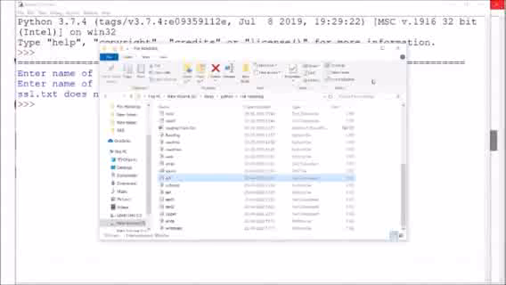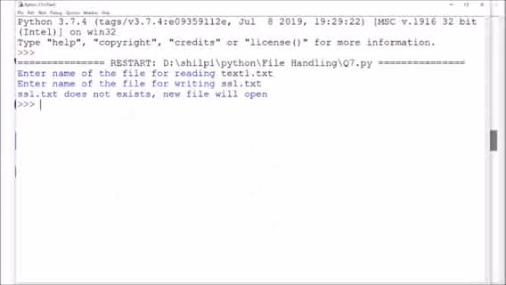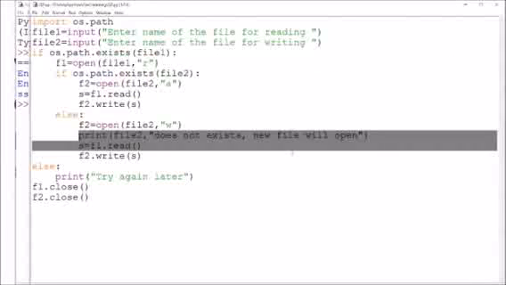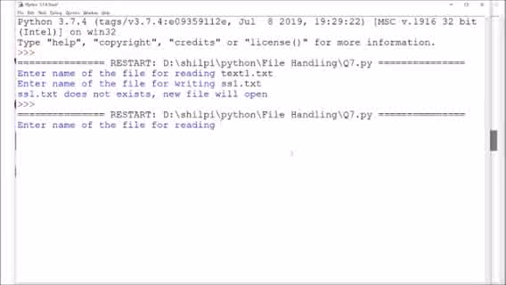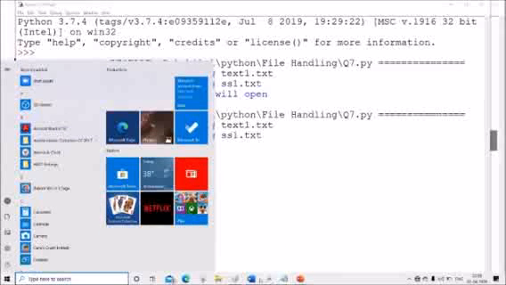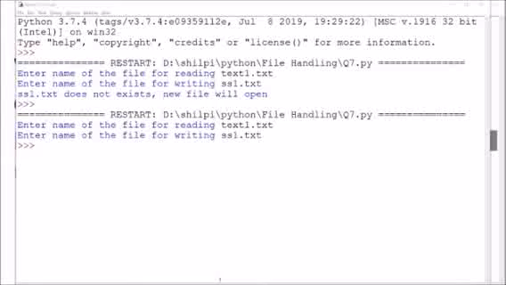Now if I run this program again, you can see function f5, text1.txt, then writing for ss1.txt. Now it has not displayed the message. It means that because the file exists, the contents are appended.